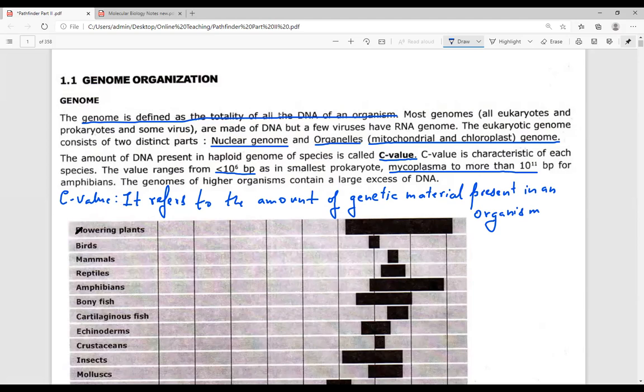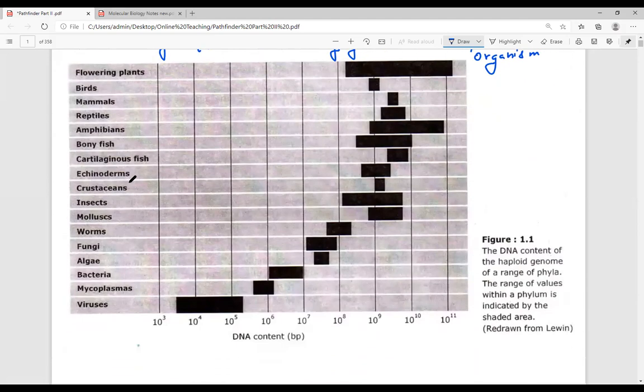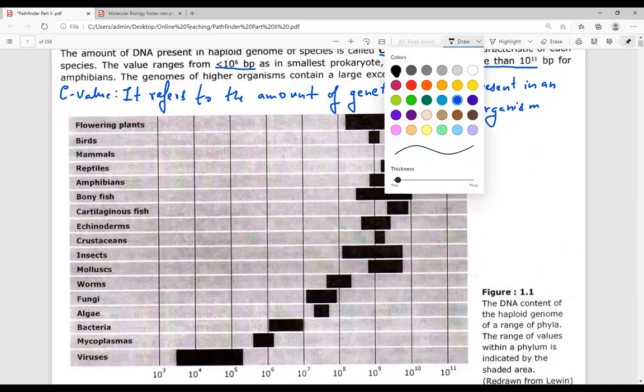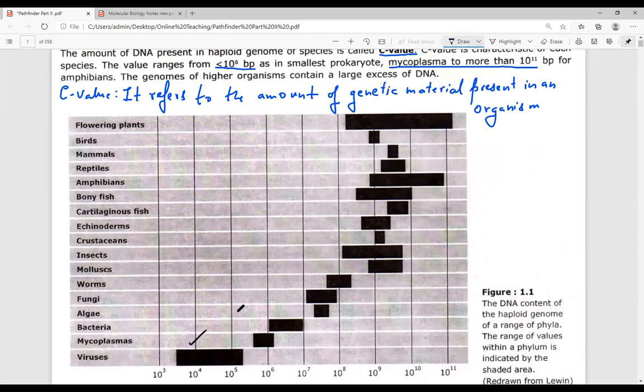Now look at the different organisms. Here you can see that viruses have 10 raised to the power 5 base pair as the amount of genetic material. So viruses have the smallest amount among all, but there is no relationship between the complexity of the organism and the genome size. For example, you can look here: this is the human and this is about the flowering plants. Flowering plants would be considered much more complex than humans.